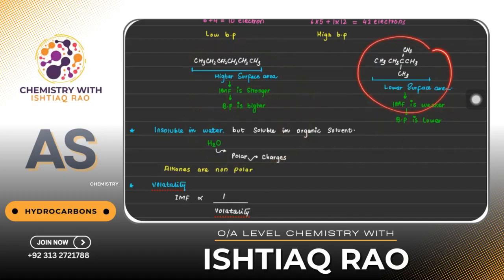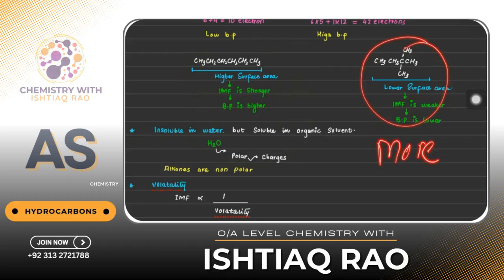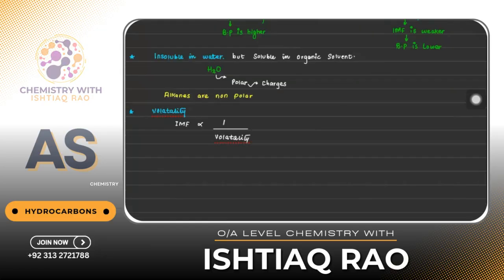And if it has a weaker IMF, lower force of attraction, it can evaporate at room temperature, so it's more volatile. So volatility is inversely proportional to IMF. When IMF is higher, the compound would be less volatile, and if IMF is lower, the compound would be more volatile. So again, it depends on the IMF.